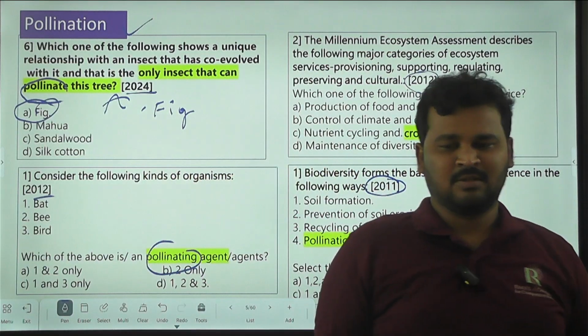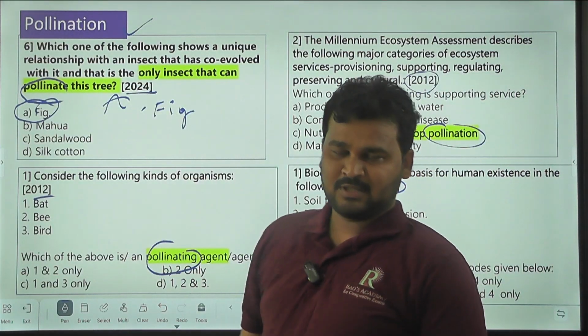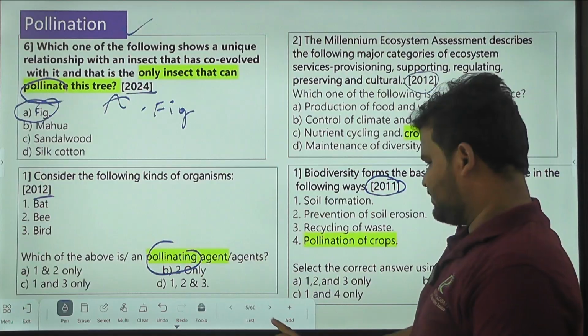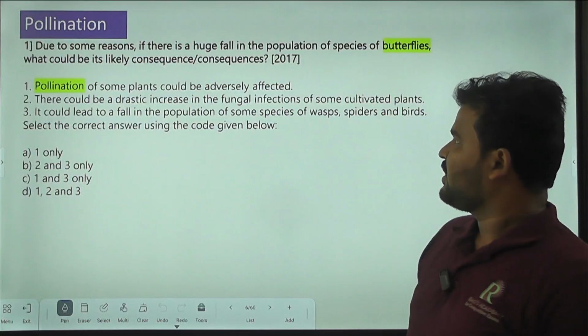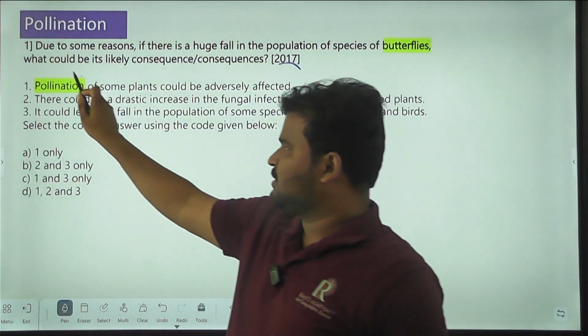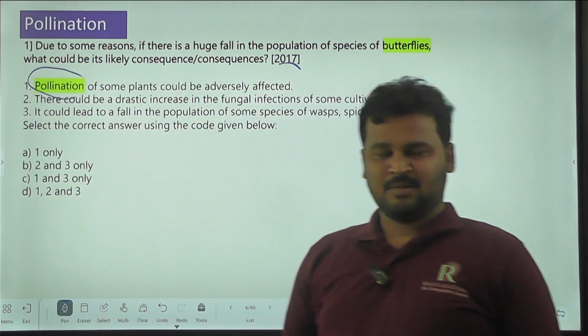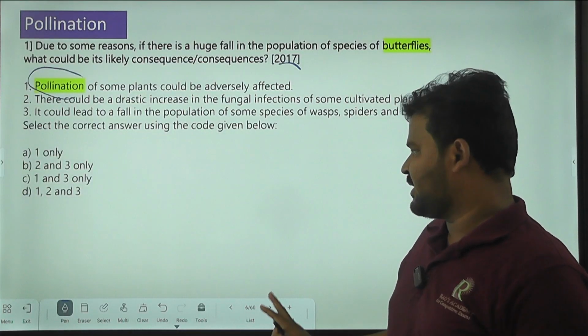So that's the importance. Have an idea about the definition of pollination and pollinating agents as well. In 2017, again, the pollination word is in the options. So pollination is a very important topic, and you should try to know about it.